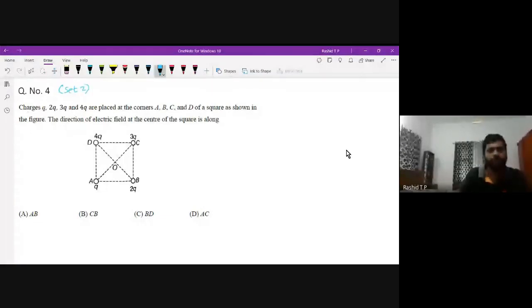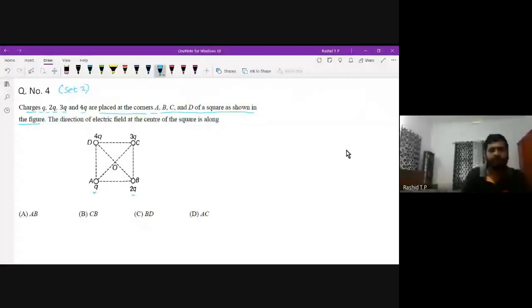Charges Q, 2Q, 3Q, 4Q are placed at the corners A, B, C, D of a square as shown in the figure. A is placed here: Q, 2Q, 3Q, 4Q.